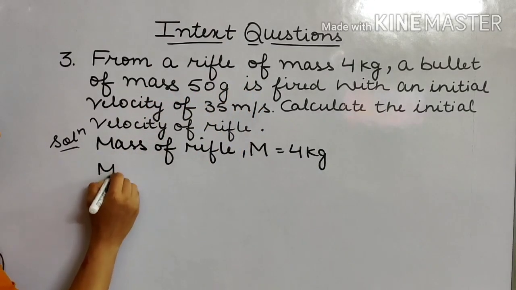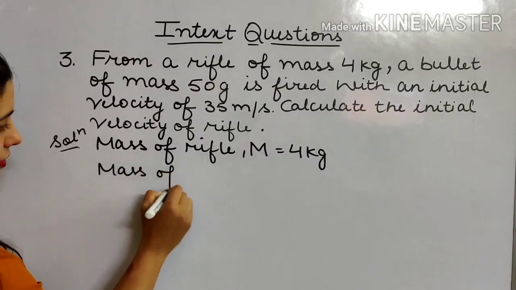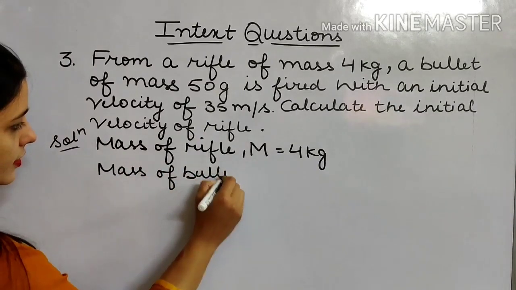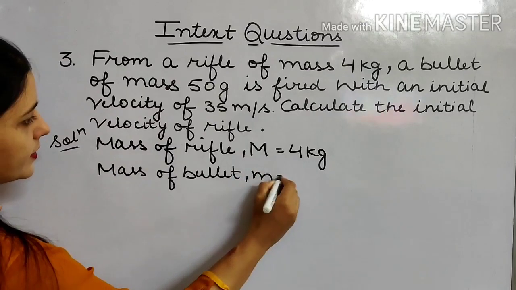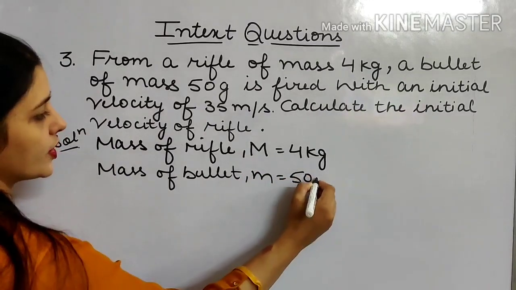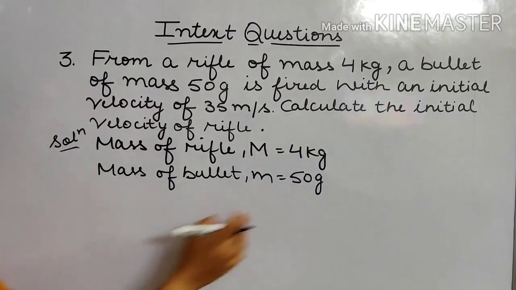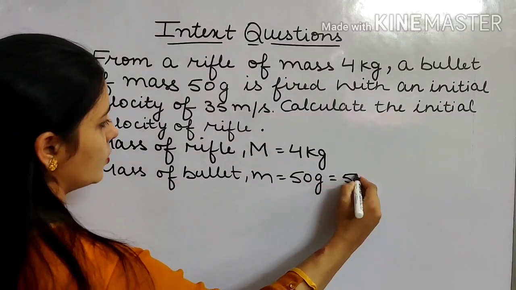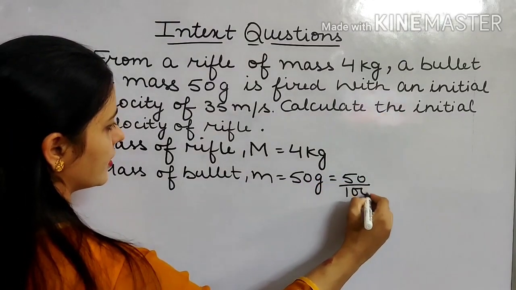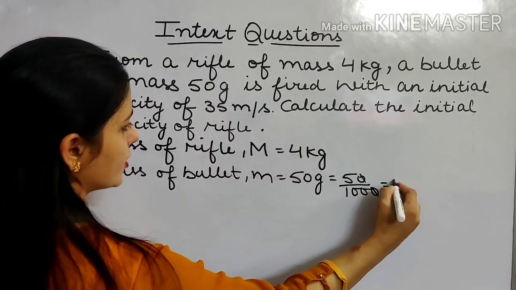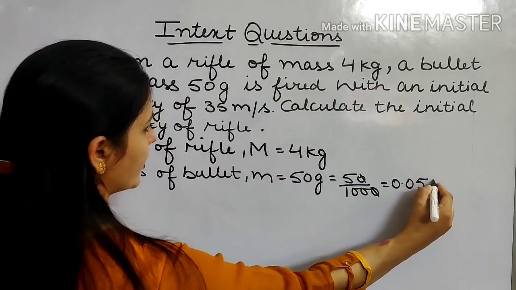That means mass of bullet is given. Let's say small m, which is equal to 50 grams. So you can convert grams into kg. That is 0.05 kg.